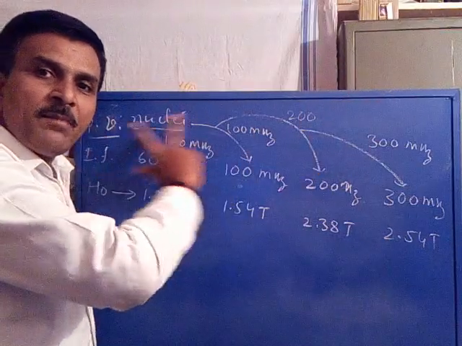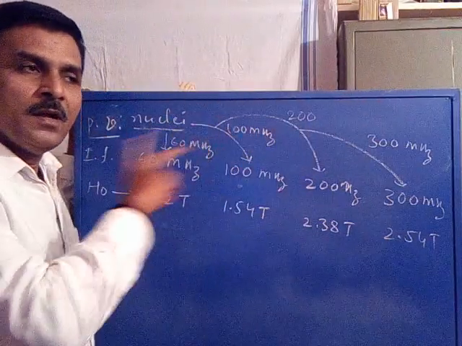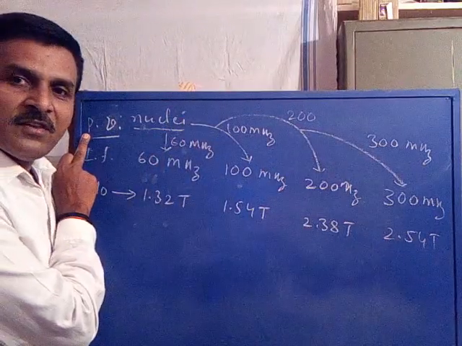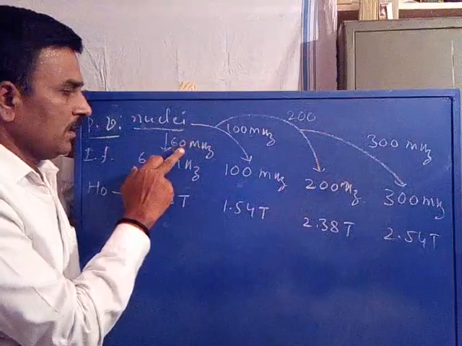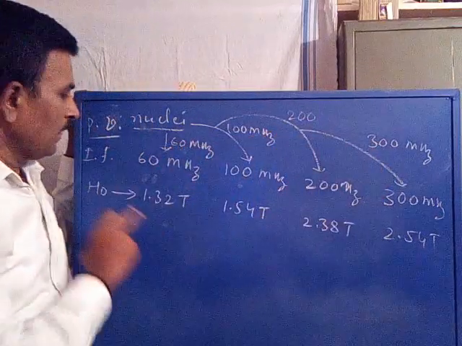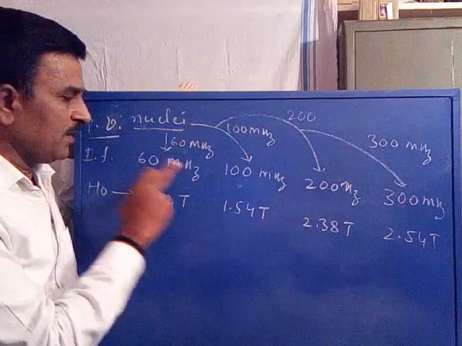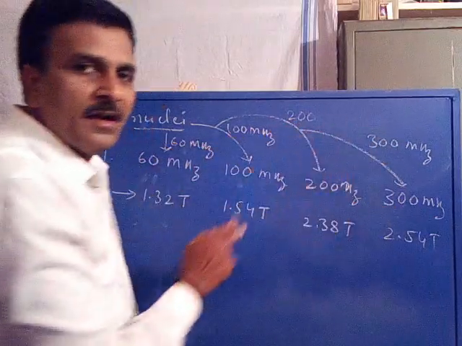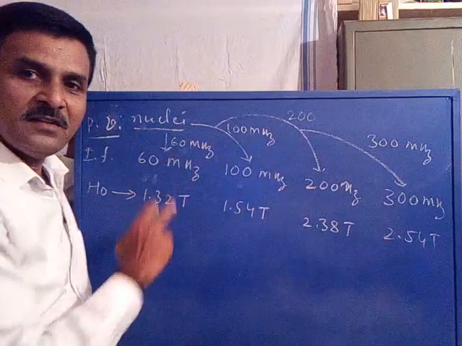Say the nuclei belong to protons. Imagine the nuclei belong to protons. The precessional frequencies of protons are respectively 60, 100, 200, 300. Now the instrumental frequencies are 60, 60, 100, 100, 200, 200, 300, 300 to get the resonance condition.